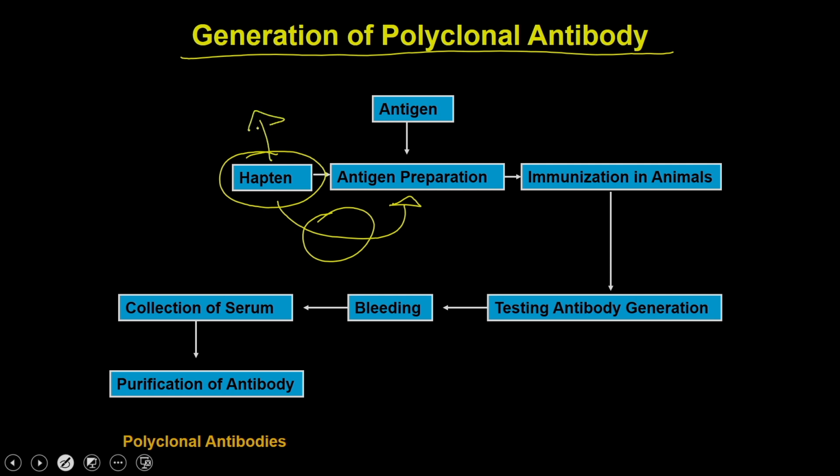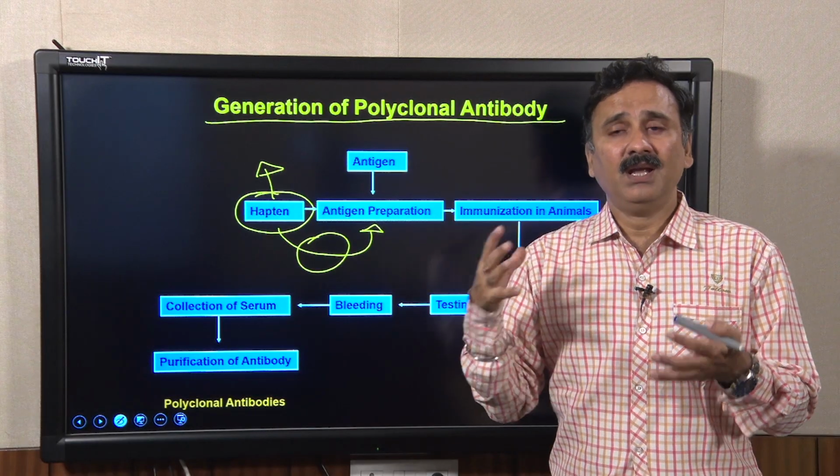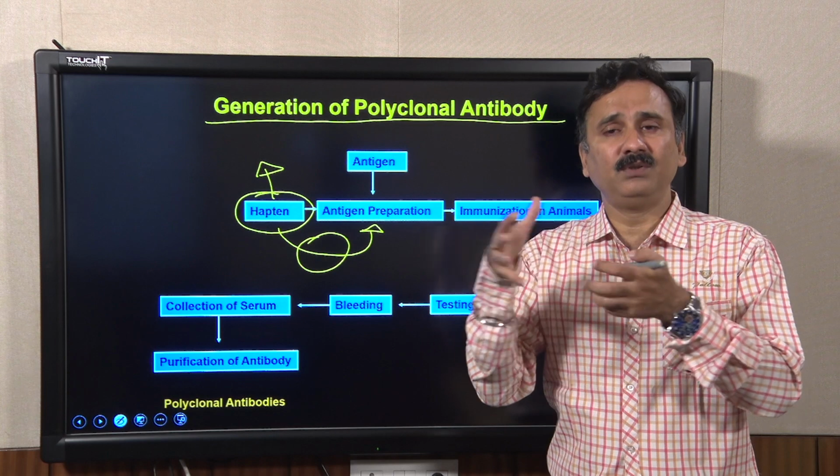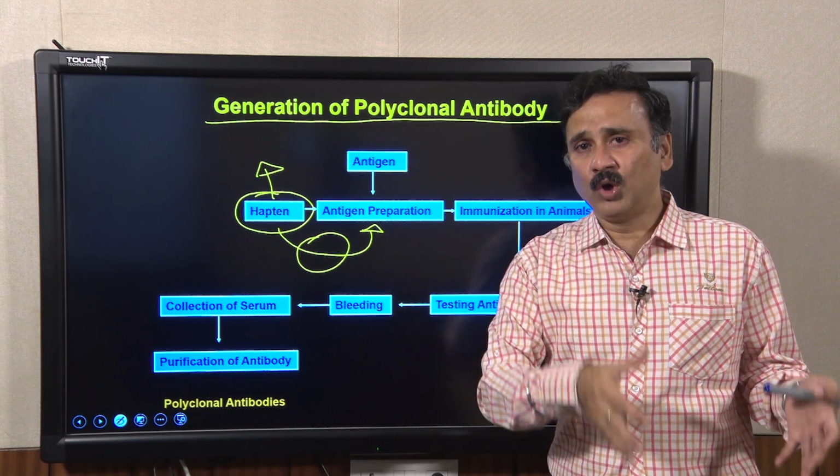Haptens are antigens which are non-immunogenic. So, you can have antigens which are immunogenic, which means they can create a robust immune response, or antigens which are non-immunogenic.